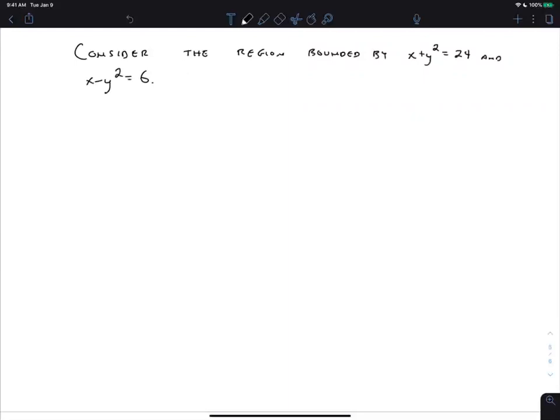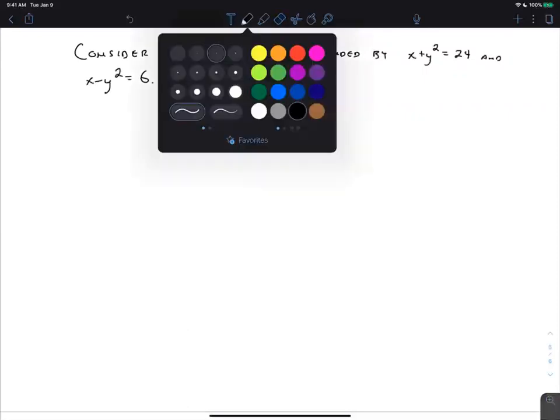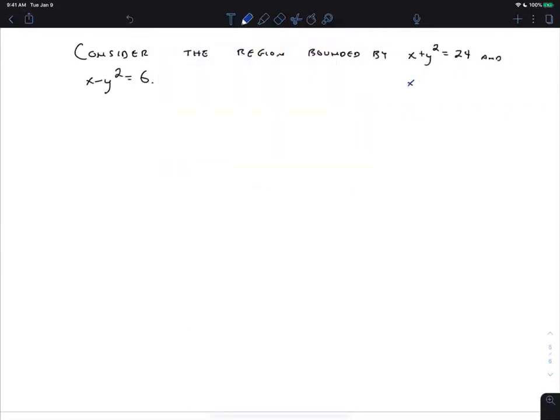When I'm graphing this, I would solve for x. The reason I would do that is because y is squared and x is to the first. So I'd think of that as negative y squared plus 24. We talk about in that graphing review, negative y squared is a parabola that opens to the left, and the plus 24 shifts it to the right 24. And so it looks about like that. Man, that's not a very good parabola. It looks about like this, hopefully.